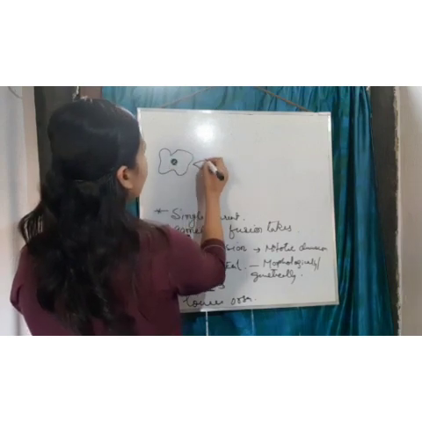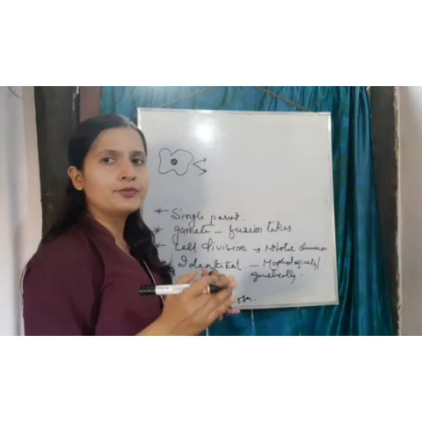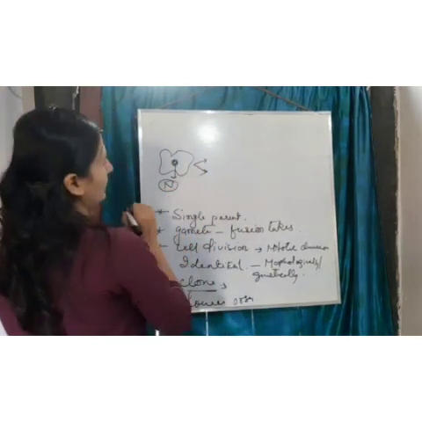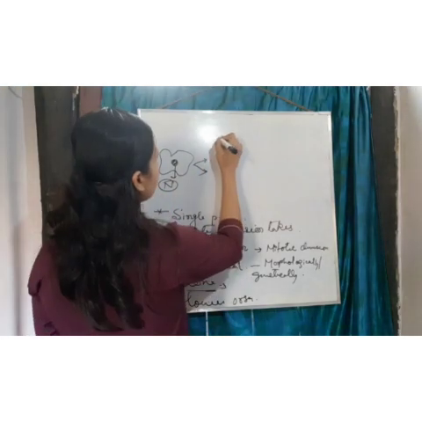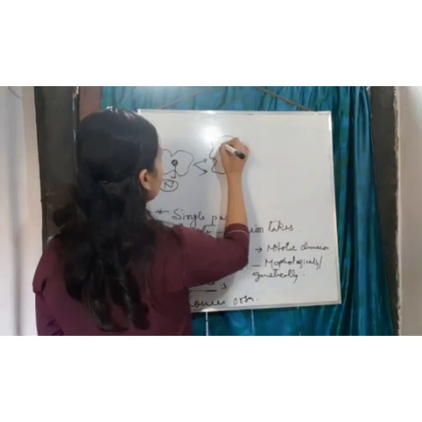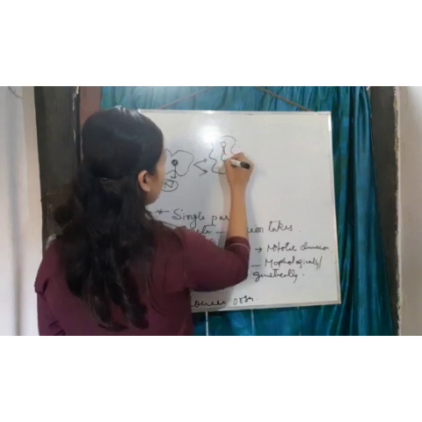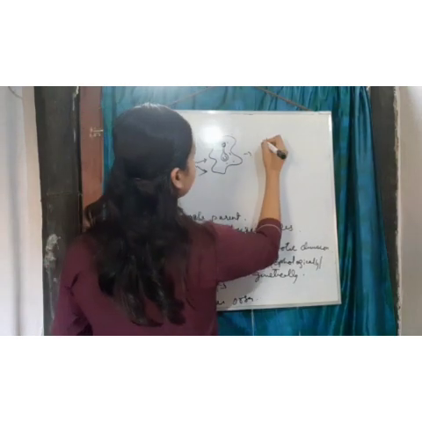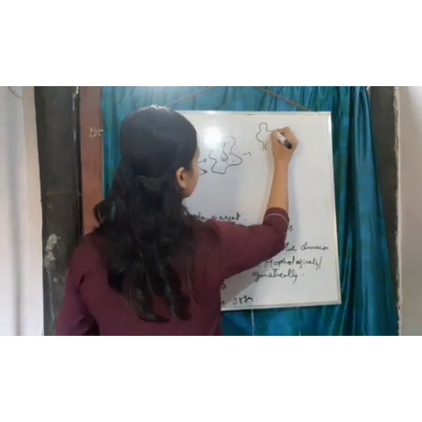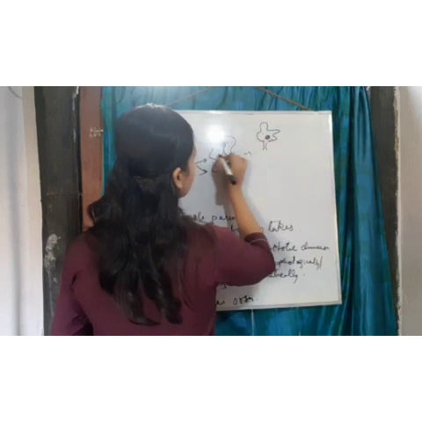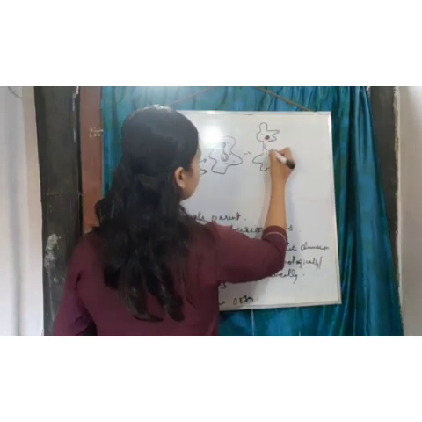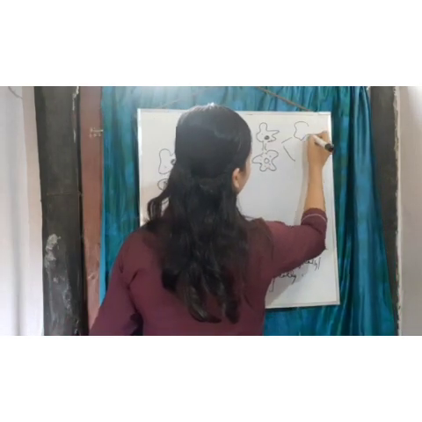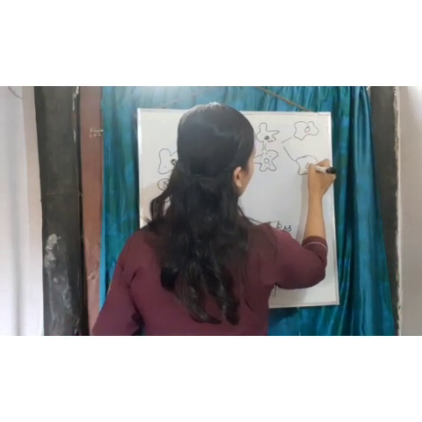So what happened, they prepare for this type of reproduction, okay. Amoeba, this is nucleus, I'm writing in one word N for nucleus. Here second, what happened, this nucleus stretches, okay. This is cytoplasm, then it divides. So the cytoplasm and this nucleus divide, and finally they give rise to two daughter cells.